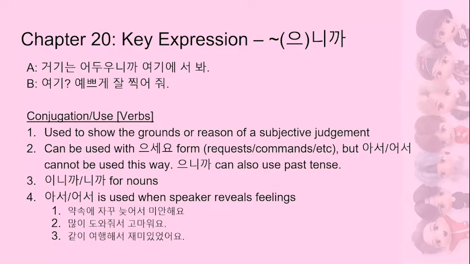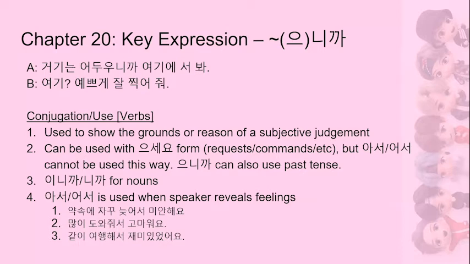But basically the point is 예쁘게, so pretty, 잘, to do something well, and then 찍다 with 줘, so to do it for someone else, to take a picture well for someone else so that it comes out prettily. So the conjugation in use for this, it's for verbs and it's used to show the grounds or reason of a subjective judgment. So it can easily be understood as because, but it's a little more nuanced than that because there are quite a few ways to say because in Korean.